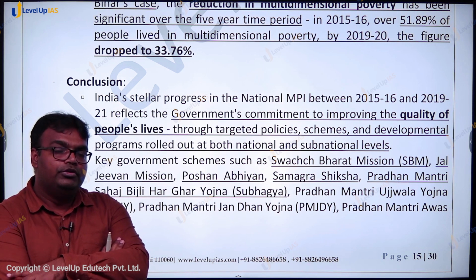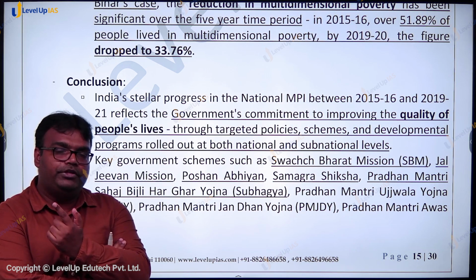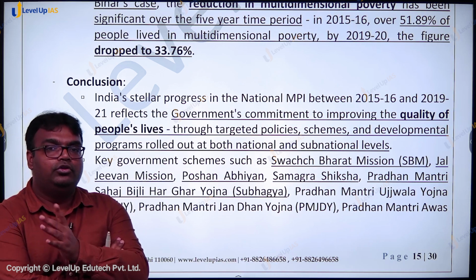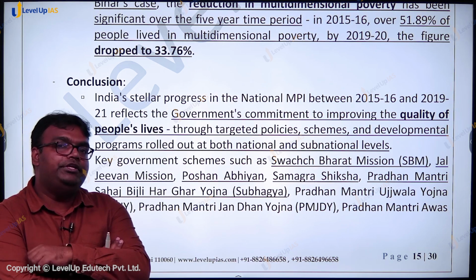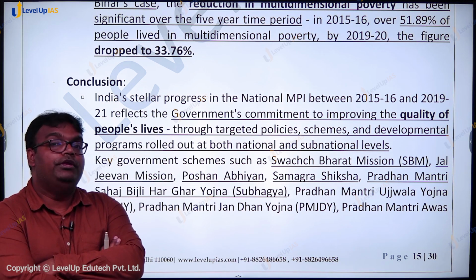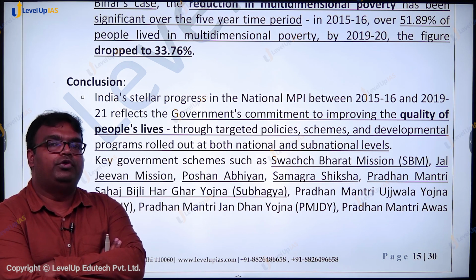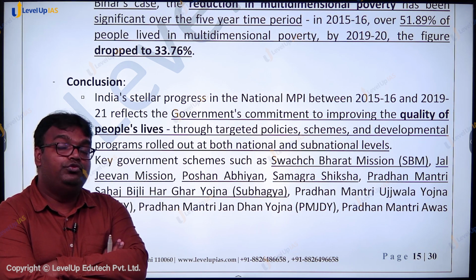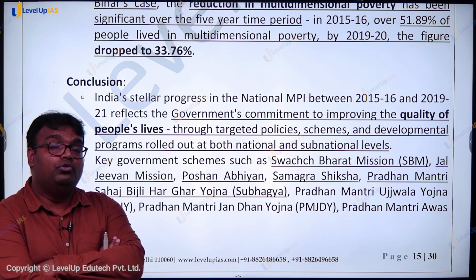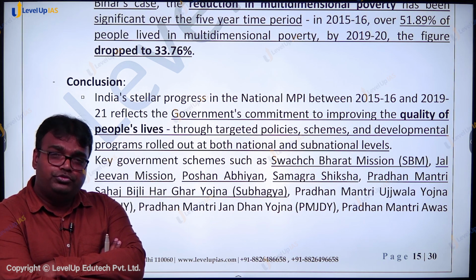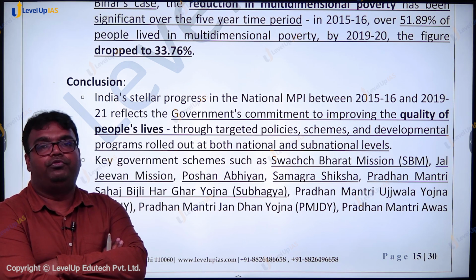So in the previous topic, we had talked about what should be done to fight poverty in India. Implementation of various schemes, programs have to improve. We should focus upon that. We have to promote ease of doing business in the country so that there are more employment opportunities, more economic opportunities, skilling opportunities. We should be focused on that.